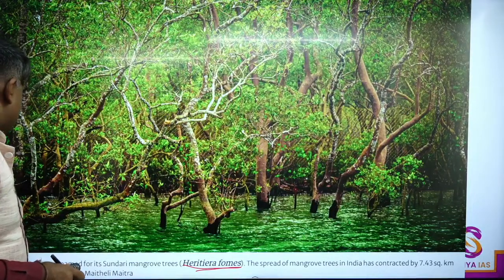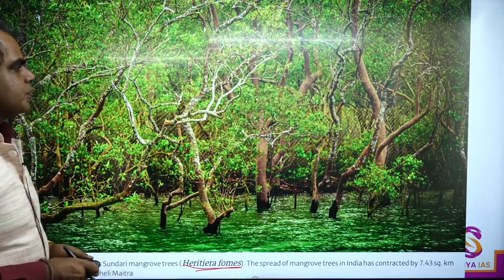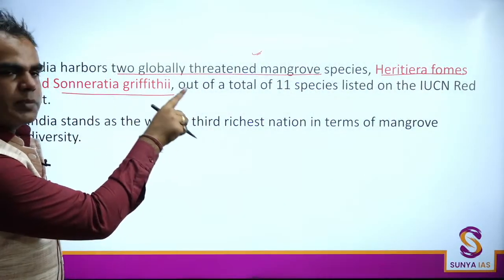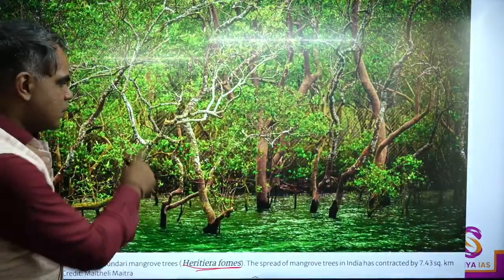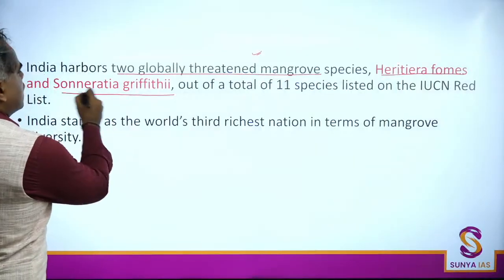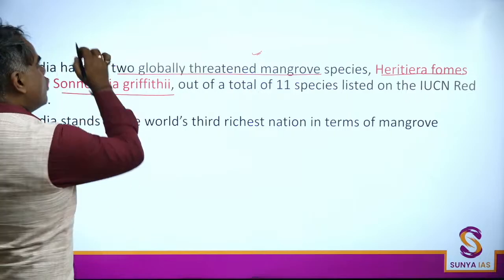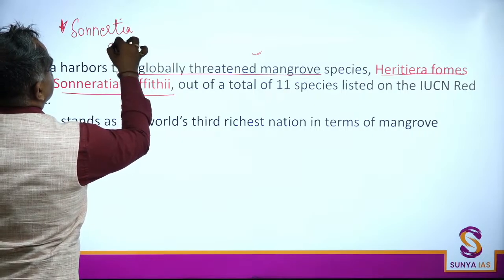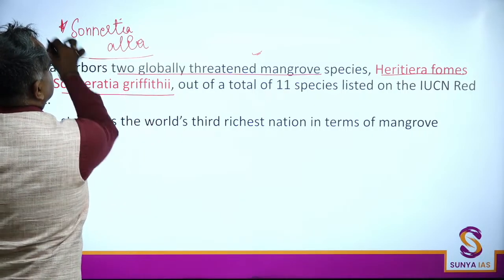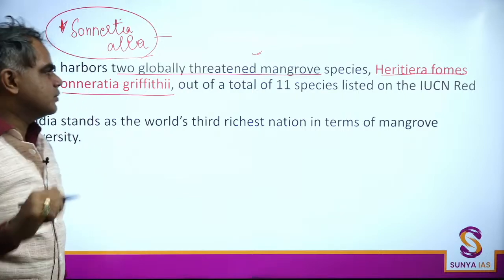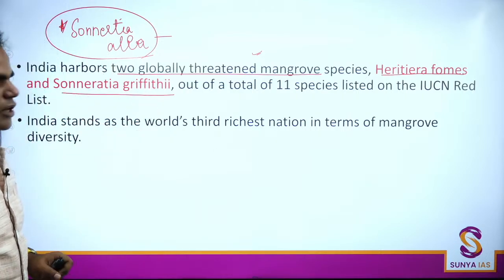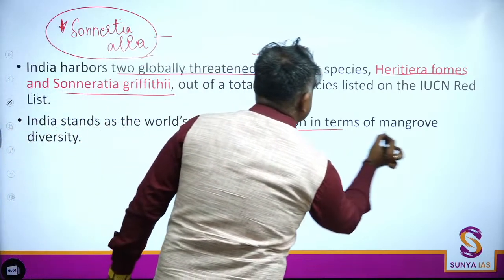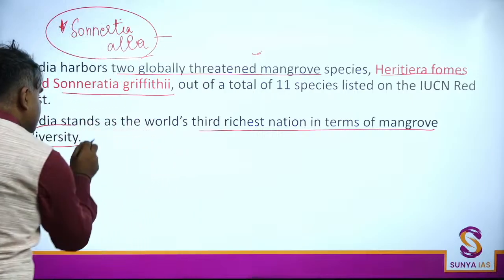Okay, so Sundarbans is named for the Sundari mangrove tree. So in India you have two globally threatened mangrove species. One is Heritiera fomes, which is your Sundari tree. Other is Sonneratia griffithii. My homework to you is, why was Sonneratia alba in the news related to mangroves? There is a connection. Okay, you can mention that in the comment section. Second thing, India stands as the world's third richest nation in terms of mangrove diversity.